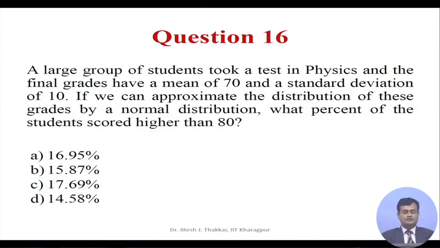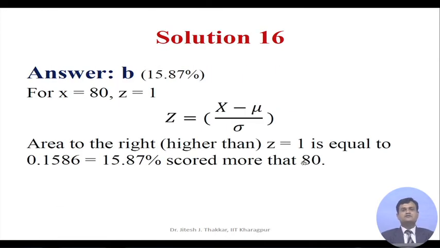You have 4 options A, B, C and D. Let us look at the answer. The correct answer is B, which is 15.87%. If we see the solution, for a standard normal distribution, given x is equal to 80, z is equal to 1. I can use the expression z is equal to x minus mu by sigma, and the area to the right.